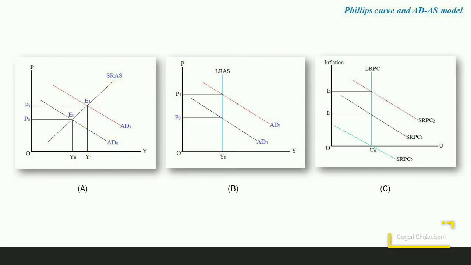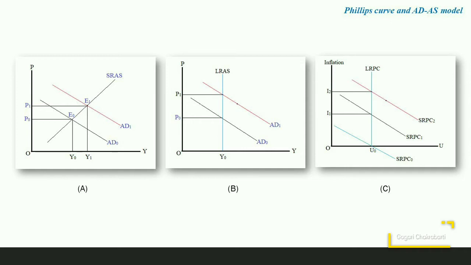The vertical long-run Phillips curve is actually another expression of the classical idea of neutrality of money. The long-run aggregate supply curve and the long-run vertical Phillips curve are actually two sides of the same thing. So this can be shown with the help of a suitable AD-AS model.